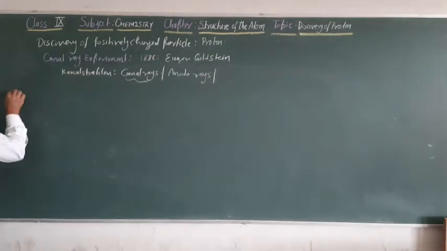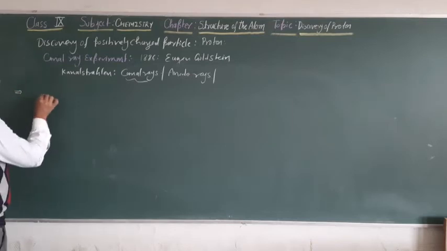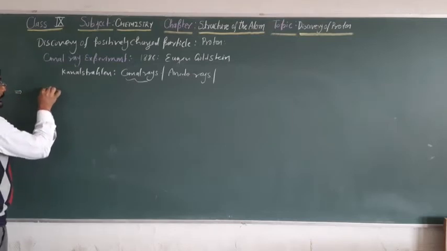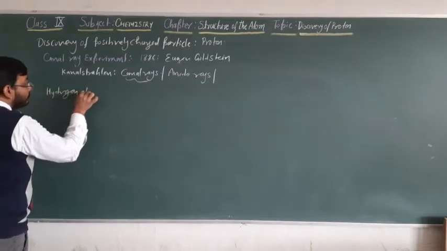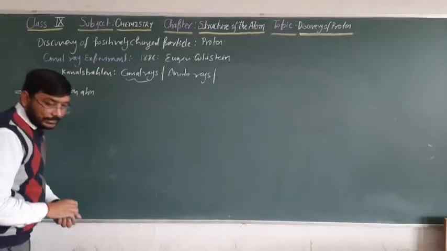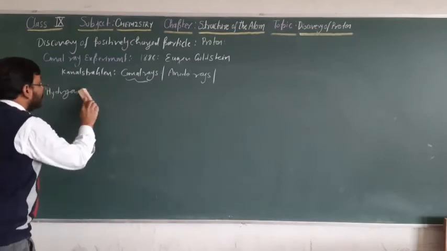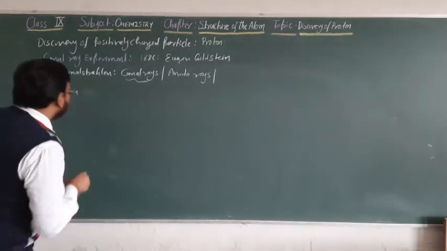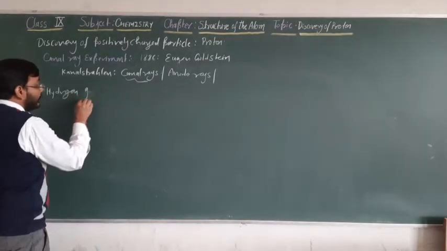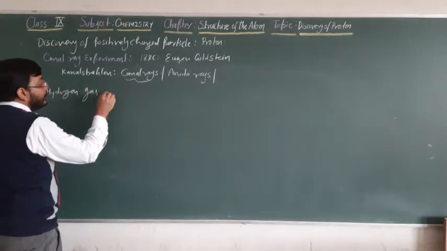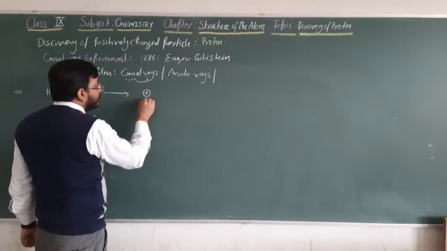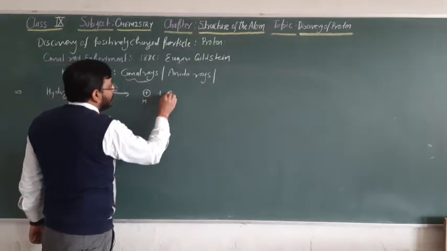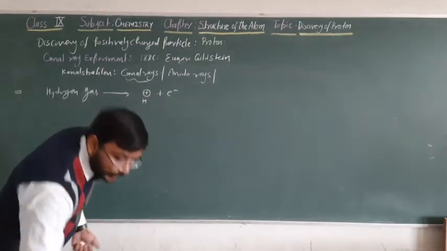Then what happens if we take hydrogen? We fill hydrogen gas in the discharge tube. The hydrogen atom is the nucleus of hydrogen plus an electron.